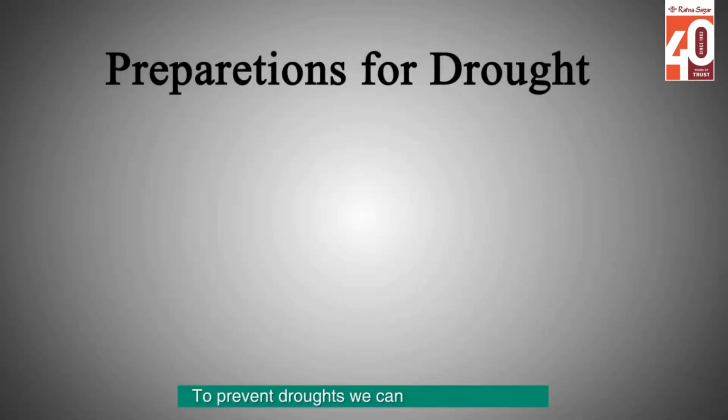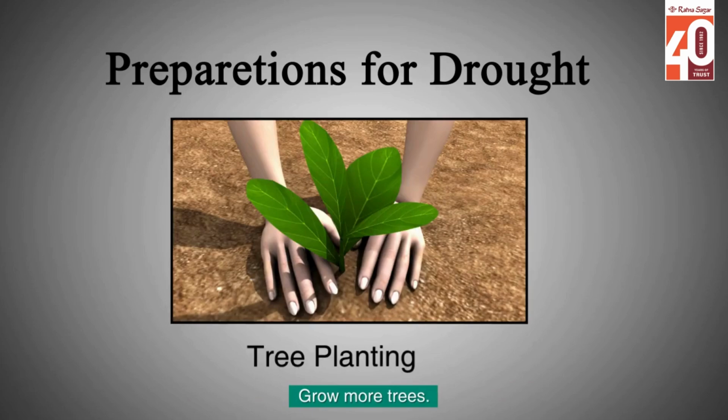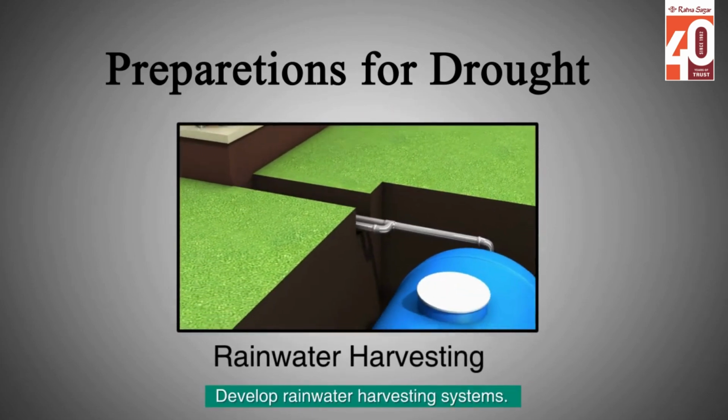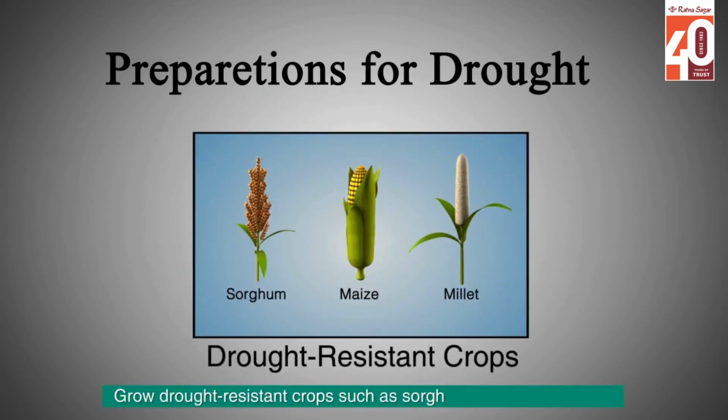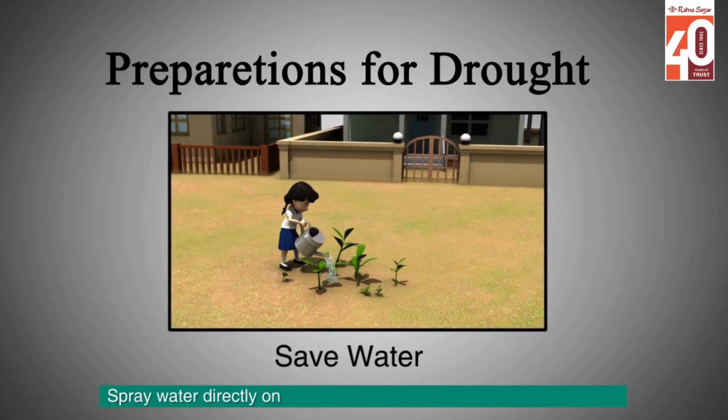To prevent droughts, we can do the following: grow more trees, develop rainwater harvesting systems, grow drought-resistant crops such as sorghum, millets, and maize, spray water directly on the base of plants so that less water is used.